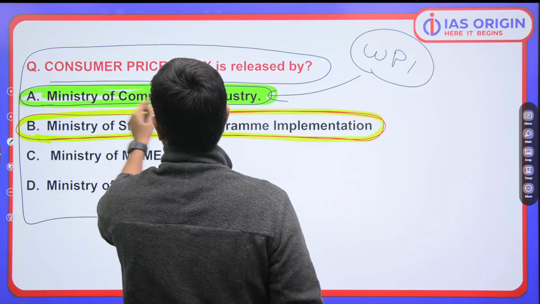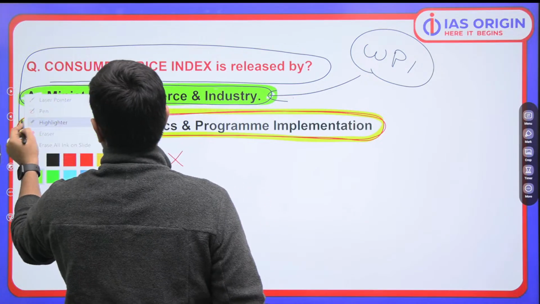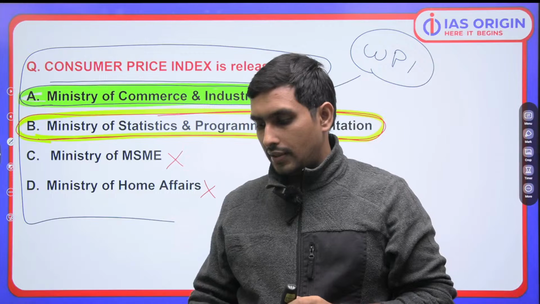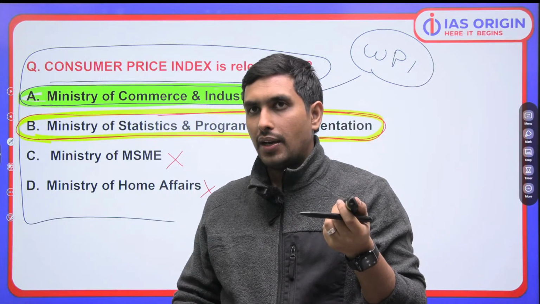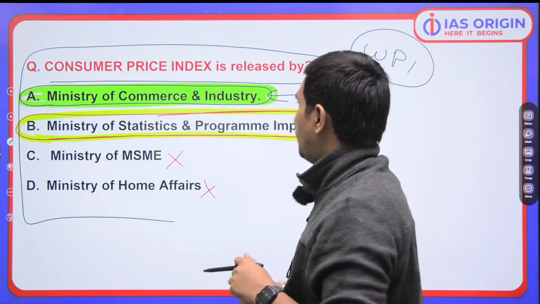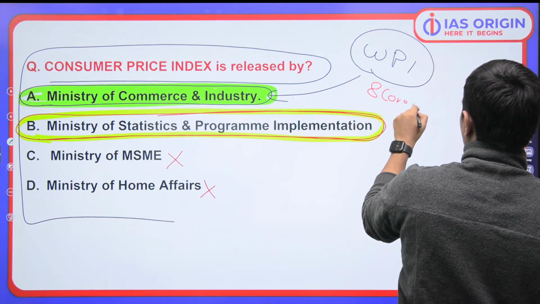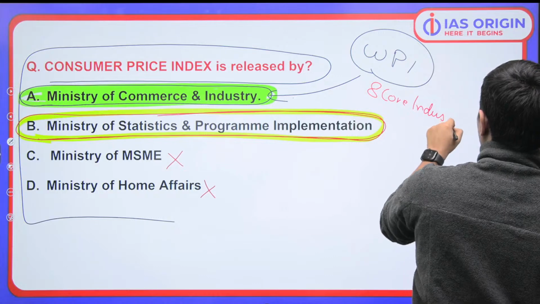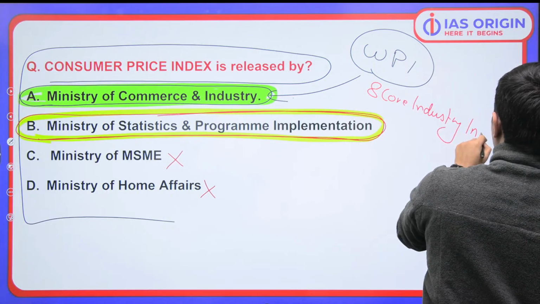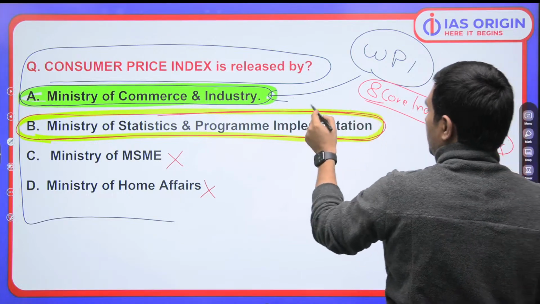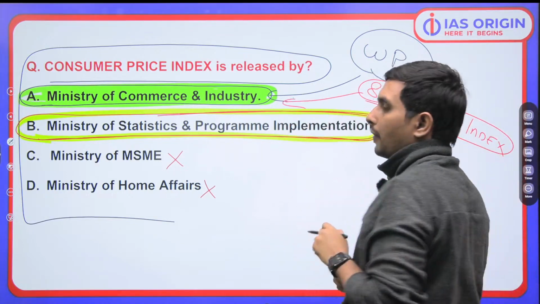Very important point. So remember important facts like these which can be asked directly. For example, you must have heard about 8 core industries index. You know about that? That is again released by Ministry of Commerce.